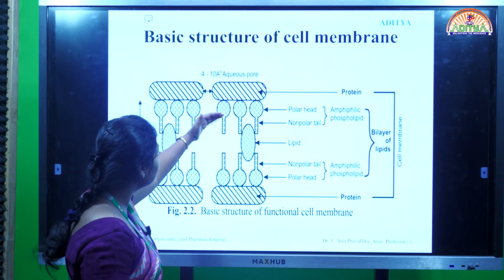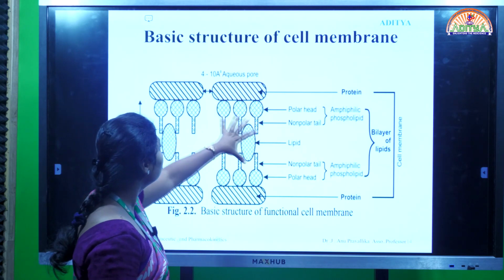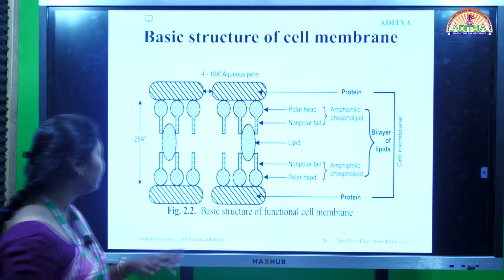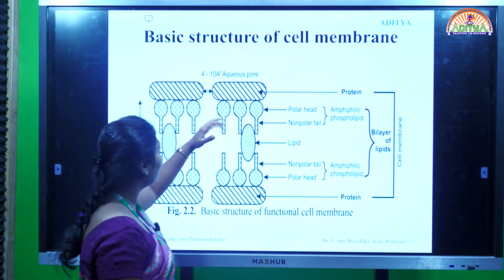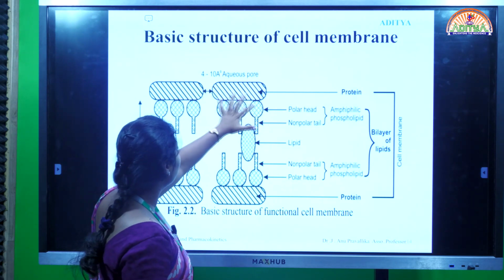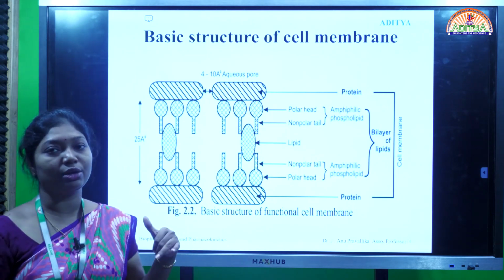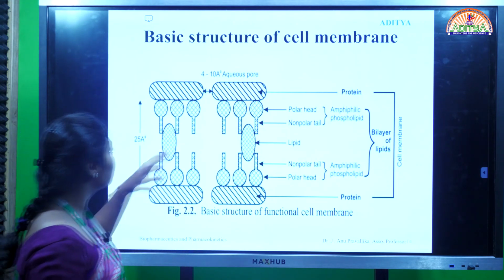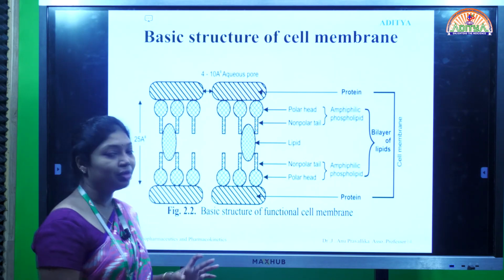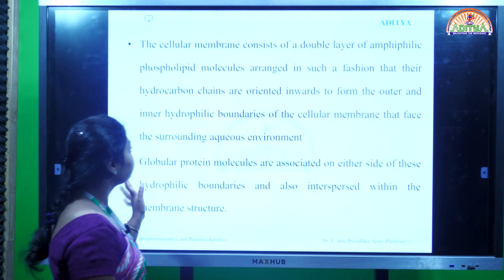The non-polar tails are oriented inwards to form the lipophilic environment inside the cell membrane, and the polar heads are oriented outwards to produce the outer and inner hydrophilic boundaries. These are the two amphiphilic phospholipid layers, that's why we call it a double layer of amphiphilic phospholipids.